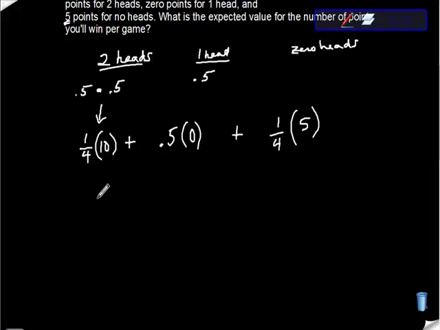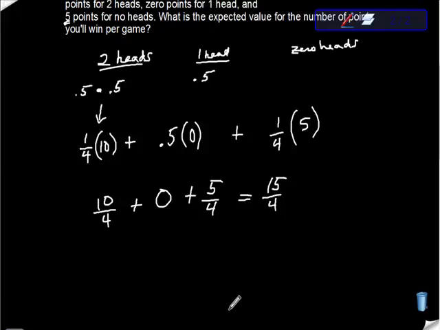1/4 times 10 is 10/4, plus 0, plus 5/4 is 15/4. So there is your expected value. That's the answer that you'll put on the exam, and that's how we get that.